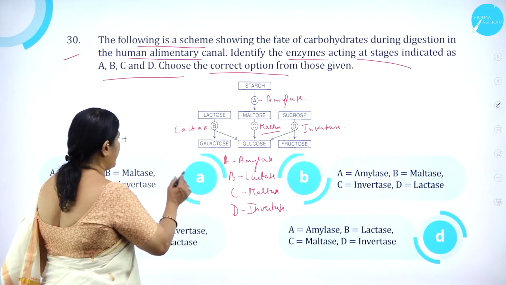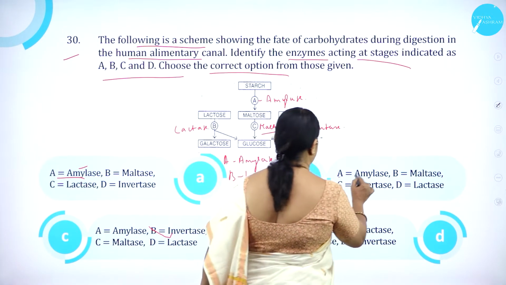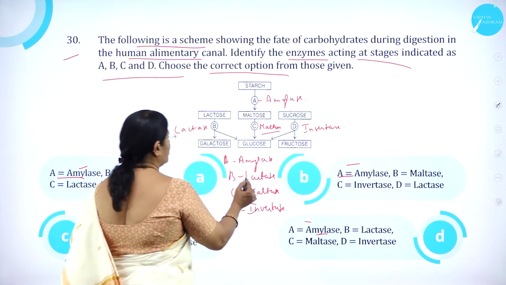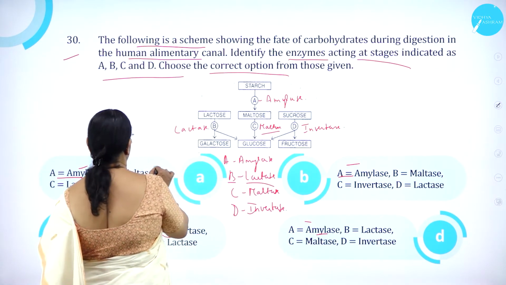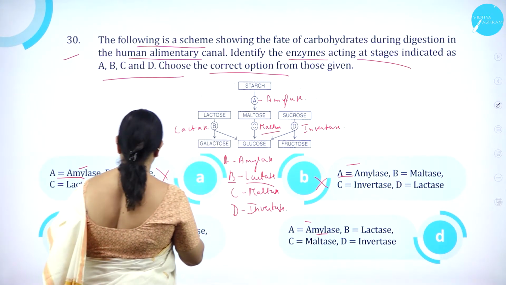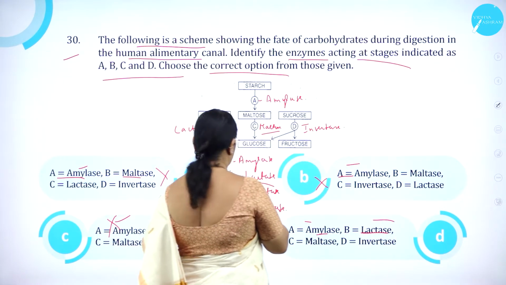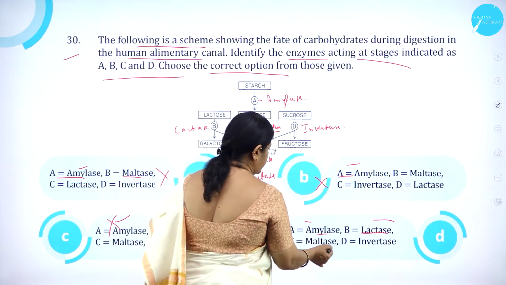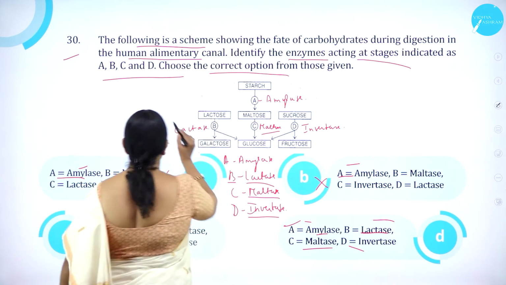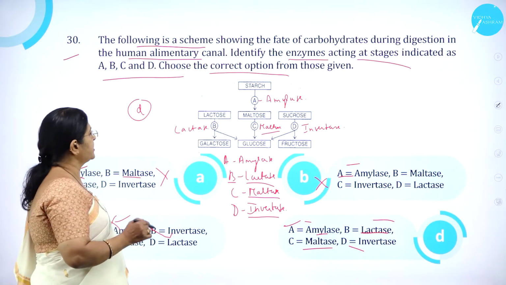So A, amylase, here it is amylase, correct. Here also amylase, correct. Go for the next one, lactase. Here it is maltase, so wrong. Here also it is maltase, wrong. Here it is invertase, so it is wrong. Here it is lactase, correct. Go to the next one, C is maltase. So here it is maltase, correct. D invertase, correct. So option D is the correct option.